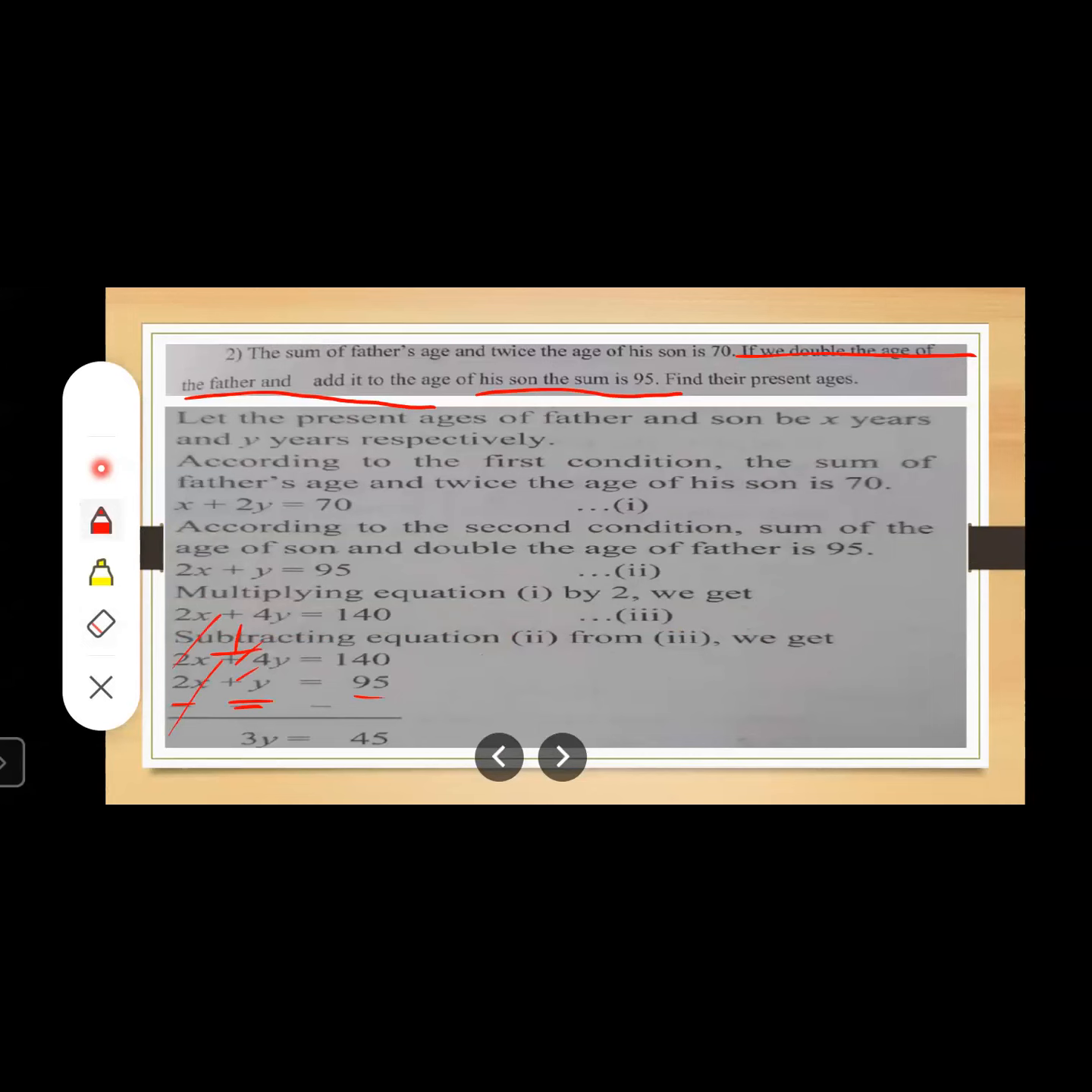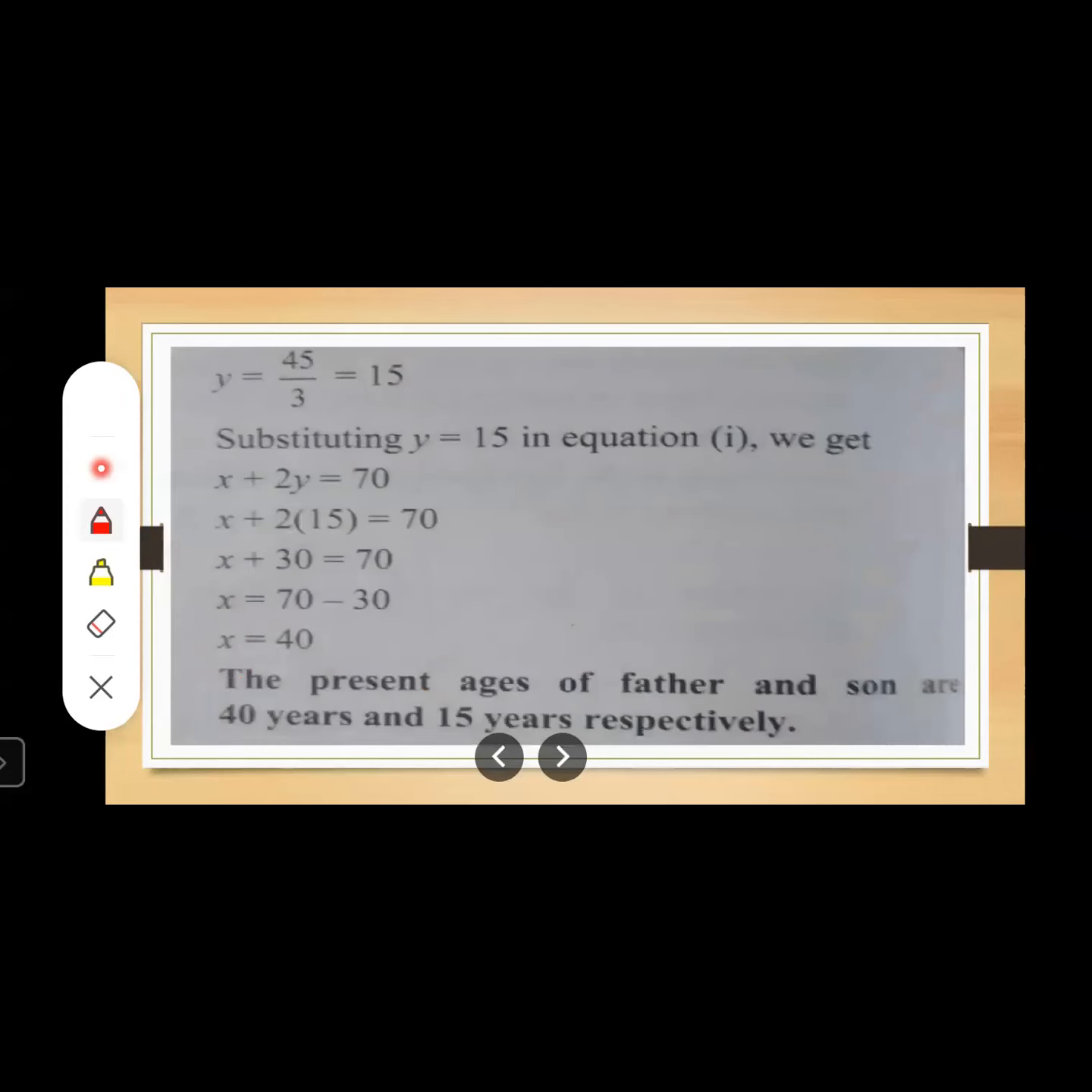4y minus y is 3y is equal to 140 minus 95. 140 minus 95 is 45. So you will get 3y is equal to 45. Let us see in the next slide. In this way, you will get y is equal to 45 upon 3, which is equal to 15. 15 threes are 45, right? So the value of one of the variables is 15.